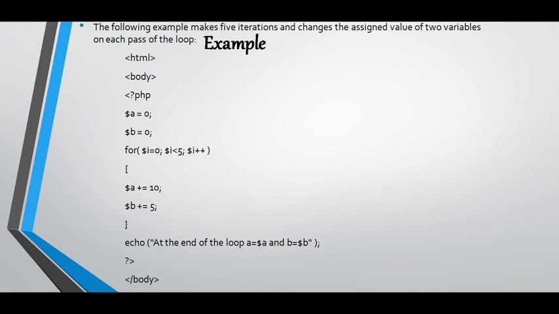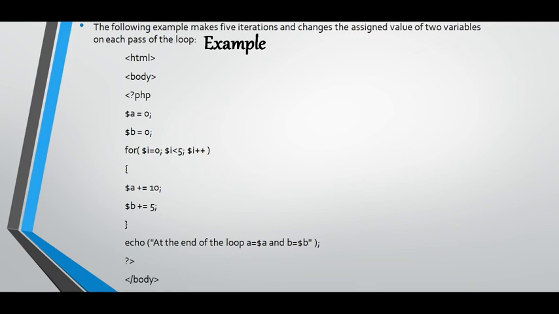A should be added by 10, B should be added by 5 respectively, till the I value becomes 4, because in that position I have given the less than symbol. If I had given the equal symbol, it would execute the body of the loop till the I value becomes 5. The body of the loop is what is inside the for loop: A plus equals 10, B plus equals 5. That is the body of the loop. It will execute again and again till the value of I becomes 4.